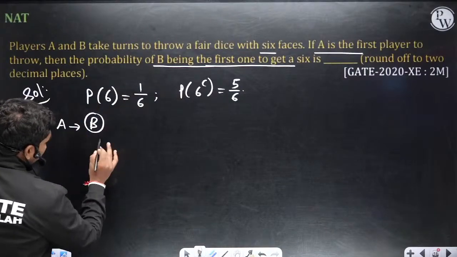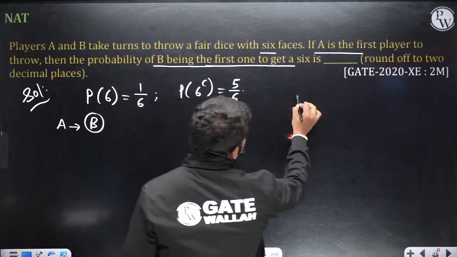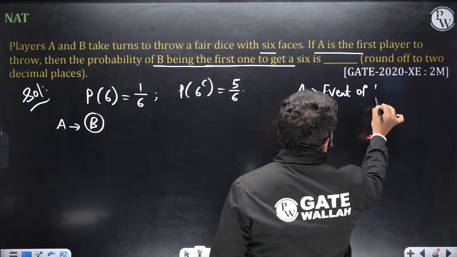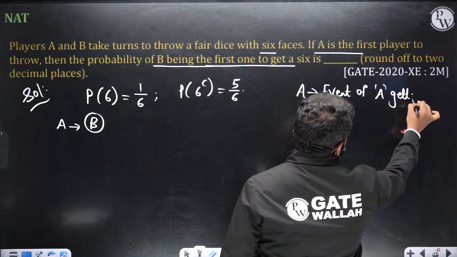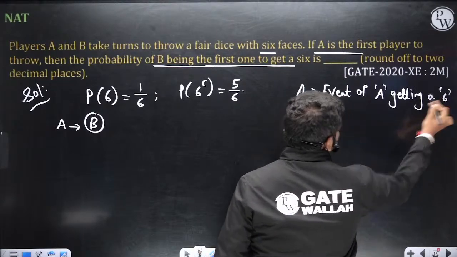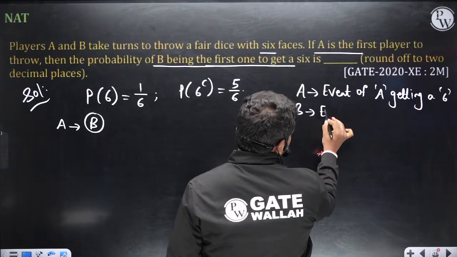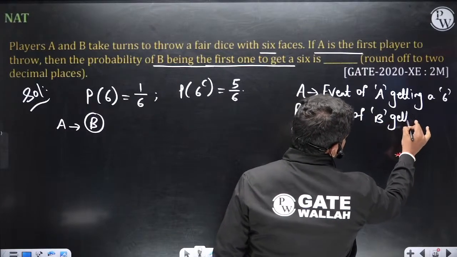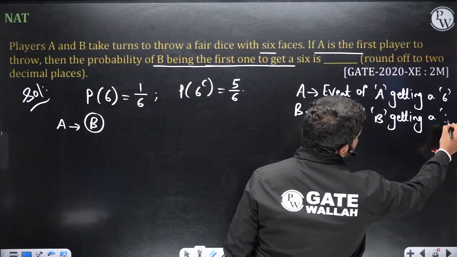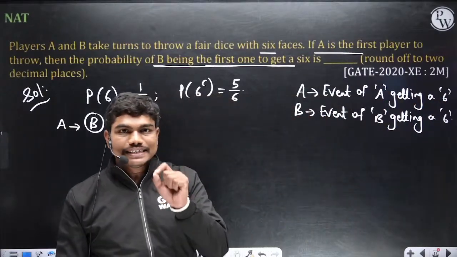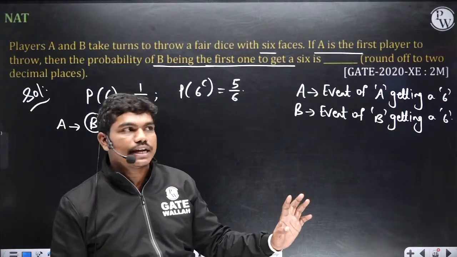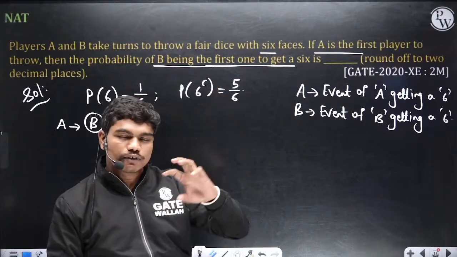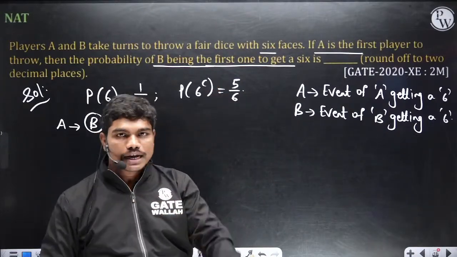Look, let us suppose A is the event of A getting a 6, and B is the event of B getting a 6. Look, this is one very important question, and both are frequently asked questions. In mechanical, XE, civil, whatever branches you take, this question from probability is one of the very standard repetitive models. So please focus.